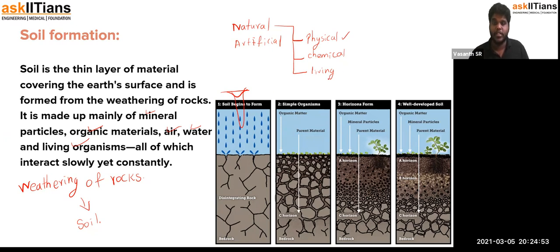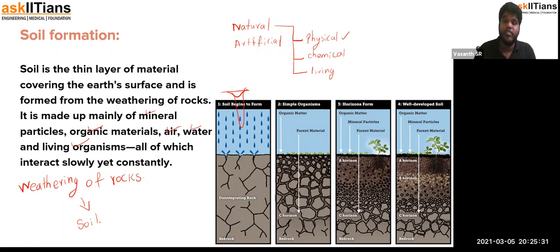And any living material. Let's say, for example, there are a lot of cracks, and plants' roots tend to grow into these cracks. And upon the increase in diameter of the roots, the root will experience so much force in the cracks. Because of which the cracks will develop, and then it will be broken down, and it rolls over, and breaks down into smaller particles of rocky substance, and then later it undergoes pyrogenesis, and that's what results in the formation of mineral rich soil. So that is soil formation for you.